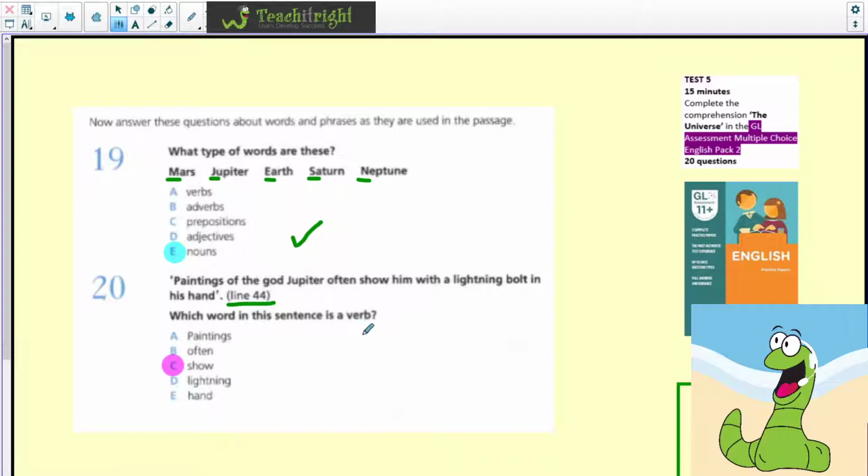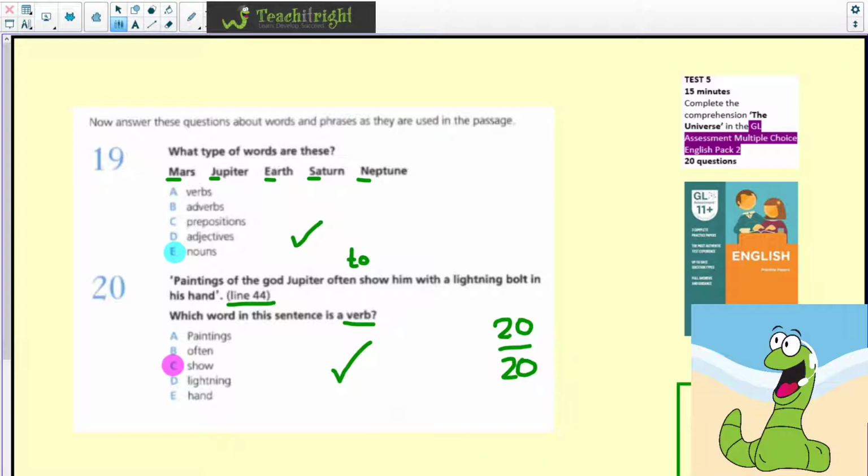Well, a verb is an action word. So if we have a little look at anything we could possibly put to in front of, and we can say to show. So show is the verb. Well done if you got C there. Well done if you managed to get most of those correct. Just record your score out of 20. Now, if you did get less than 20, maybe in the next comprehension that you're going to do, you can see whether you've got a little bit more.